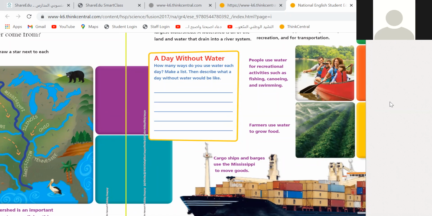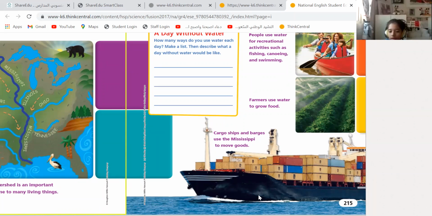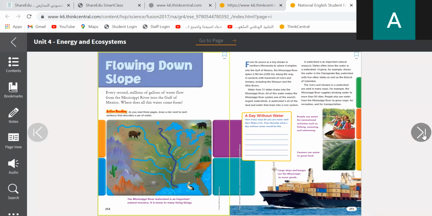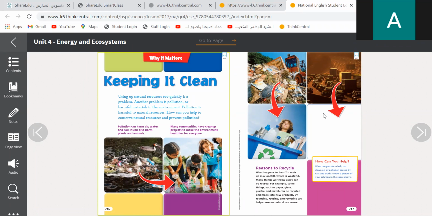Yes, Leah. People use it for maybe fishing, swimming. They use water to grow food. Also, cargo ships and barges use the Mississippi to move goods. See how they can't travel without water? So water is very important. Maybe if you want to go to an island, you cannot fly an airplane onto the island. You have to sail.